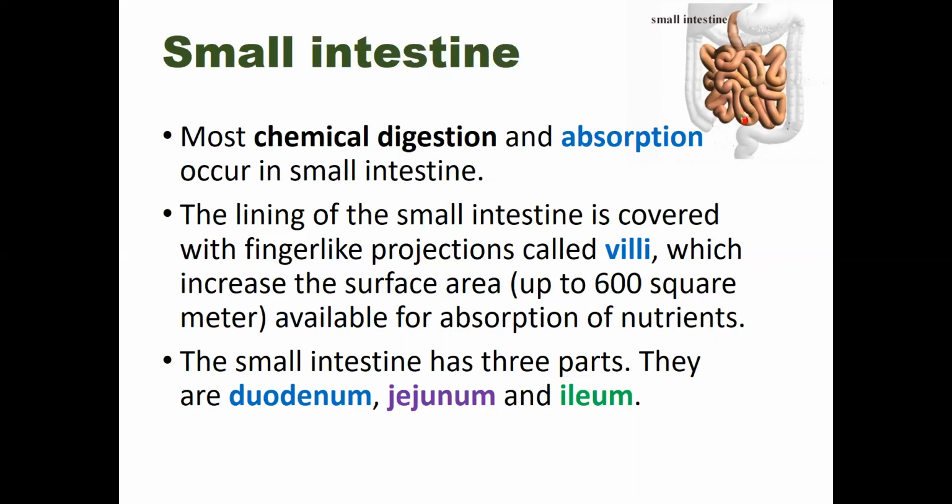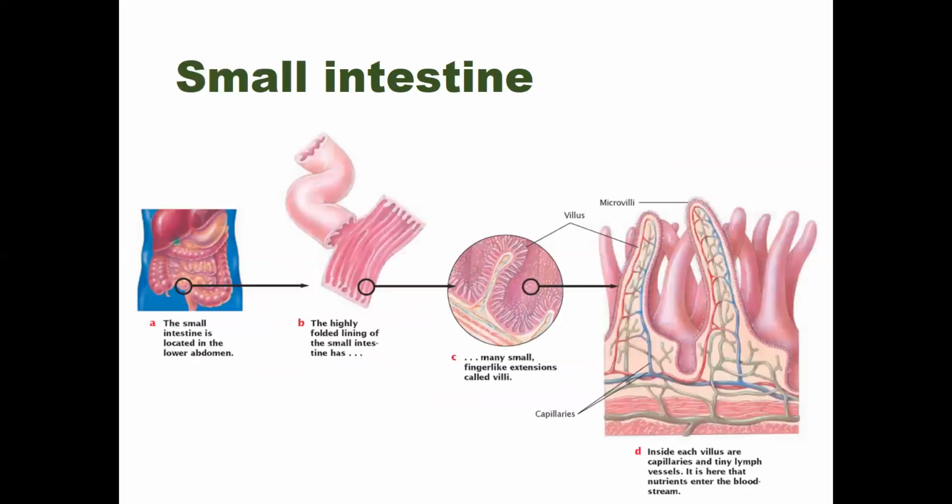Bile from the liver and pancreatic juice from the pancreas enter the first part of the duodenum, and the inner wall of the intestine bears finger-like projections called villi. See, these are the finger-like projections called villi. If you zoom in at the intestinal area, you'll get this, and if you zoom in more, you will get these microvilli. They are microscopic in size, and inside the villi are capillary networks, veins and arteries.